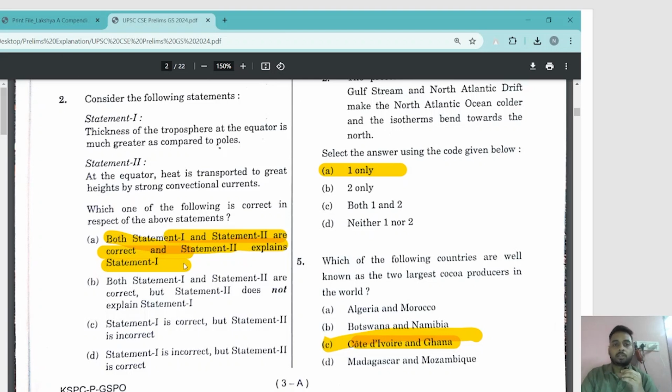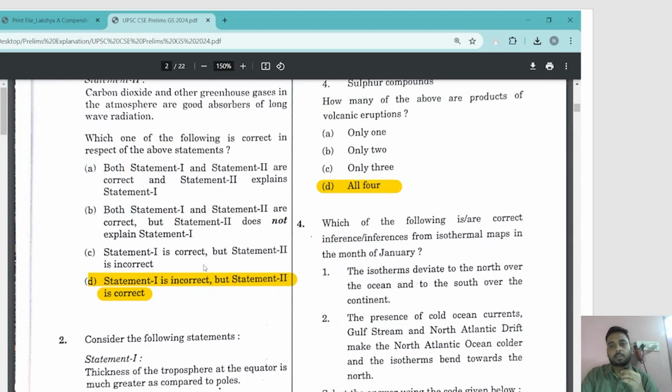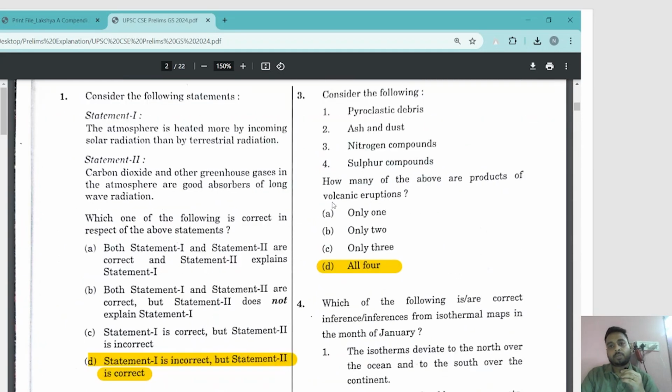Again, standard sources, NCERT and this Lakshya book. So let's move further and see what the other questions are. See question number 3. It says, consider the following: pyroclastic debris, ash and dust, nitrogen compounds, sulfur compounds.